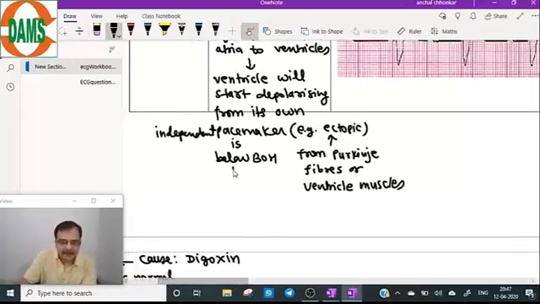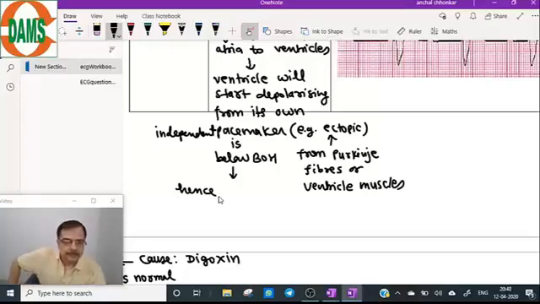Because it is below the bundle of His, it will originate either from the right ventricle or left ventricle side. Hence, QRS will be wide. Very important point.